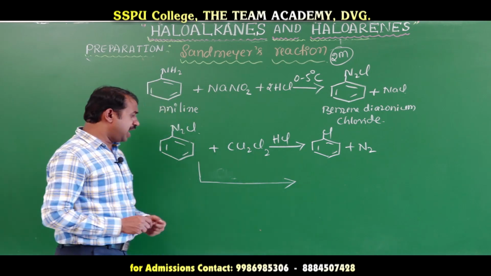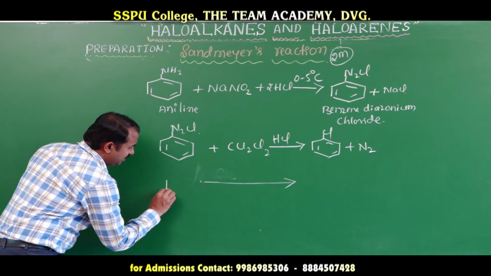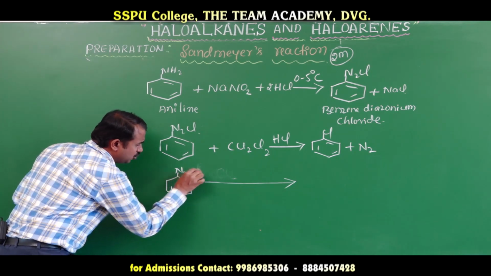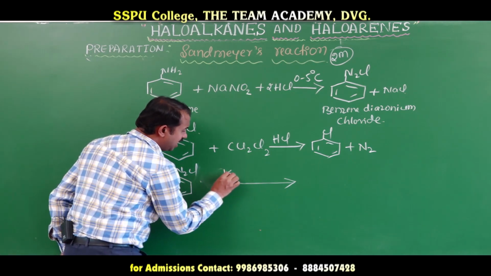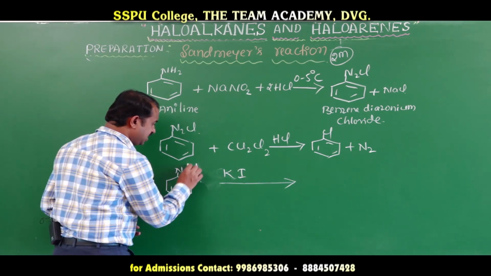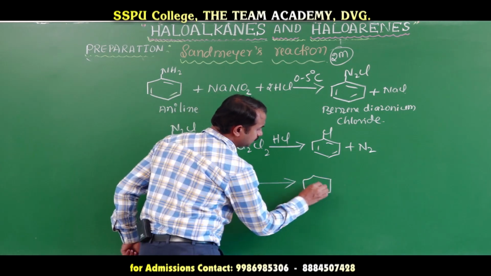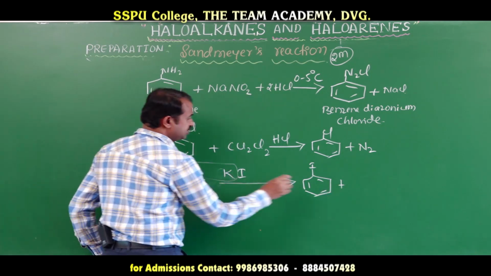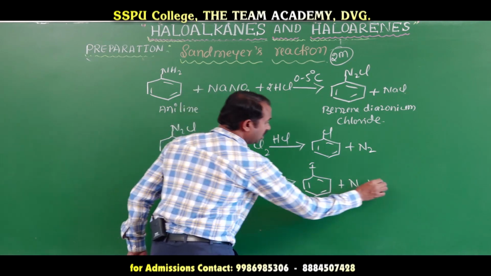If you want iodobenzene, benzene diazonium chloride reacts with potassium iodide, with displacement of nitrogen, to form iodobenzene and nitrogen, releasing potassium chloride.